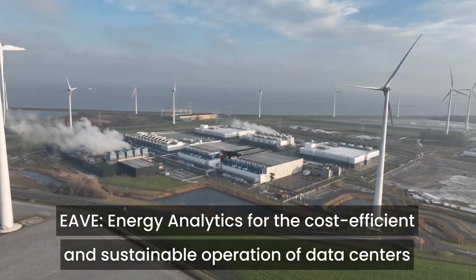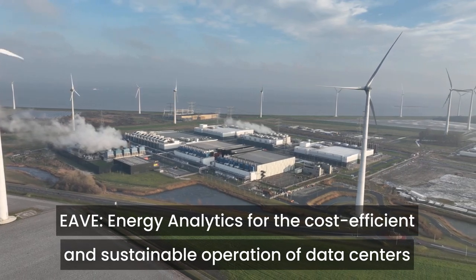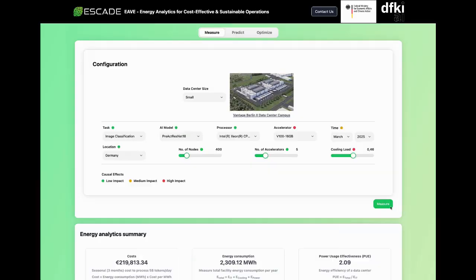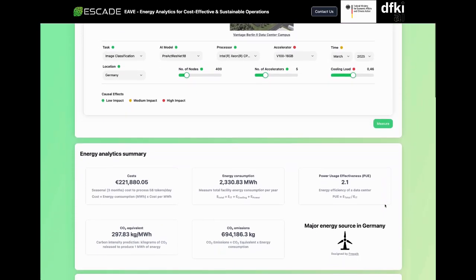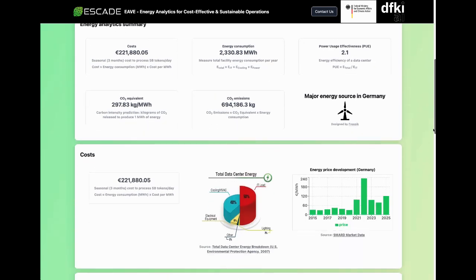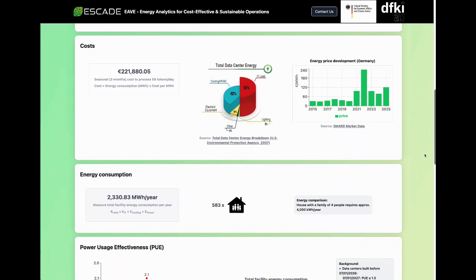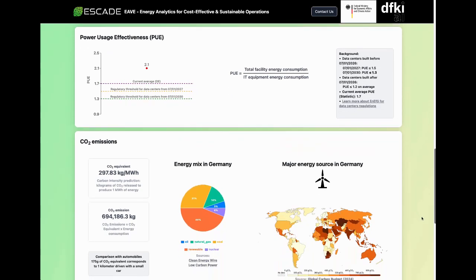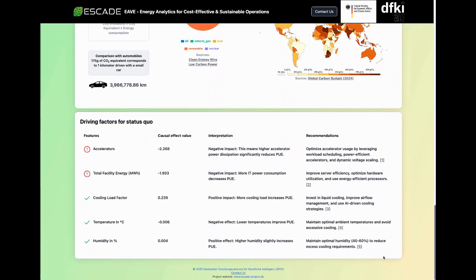EAVE, Energy Analytics for the Cost-Efficient and Sustainable Operation of Data Centers, offers a solution to this. By using AI-based analyses, the system specifically optimizes energy efficiency and cost-effectiveness in the inference of AI applications in data centers. The system measures and forecasts energy consumption, CO2 emissions, and operating costs of different AI model configurations, including hardware options. At the same time, it analyzes which factors significantly influence consumption and costs.